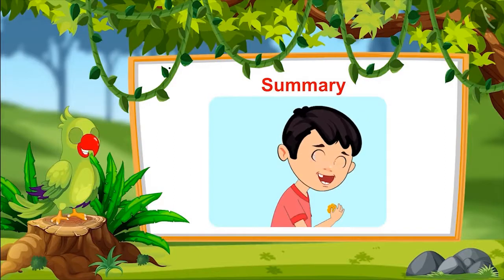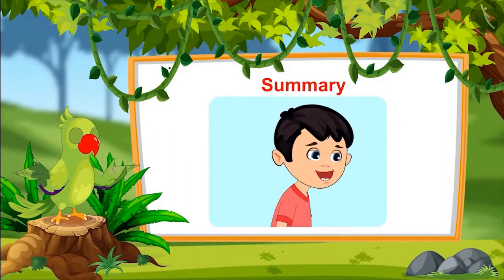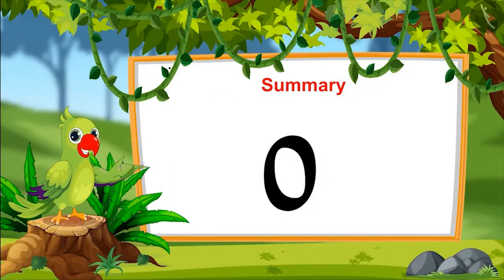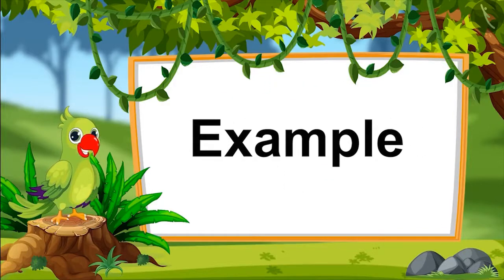When we reduce things till we do not have a single thing left, then we say we have left with 0 thing. In the next video, we will look at some more examples to understand zero better.